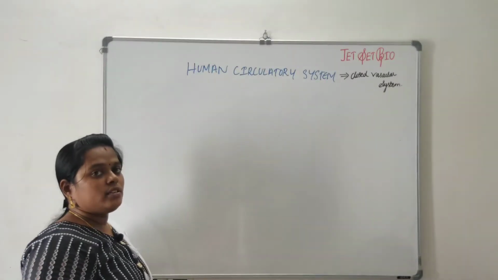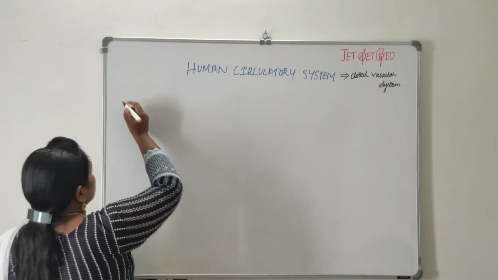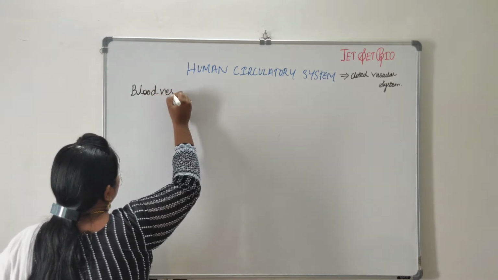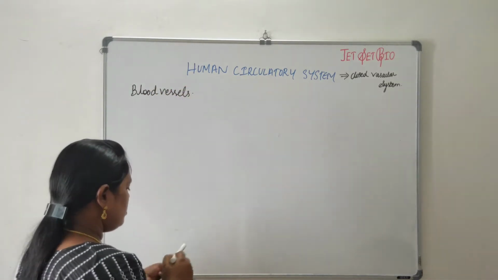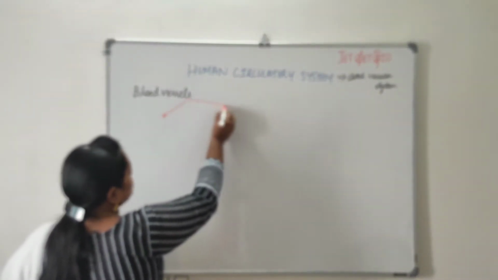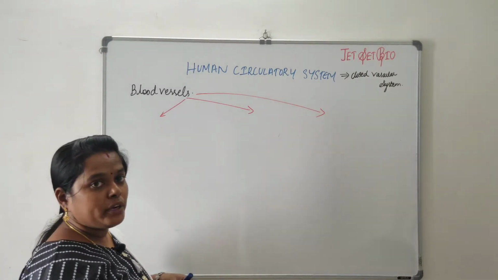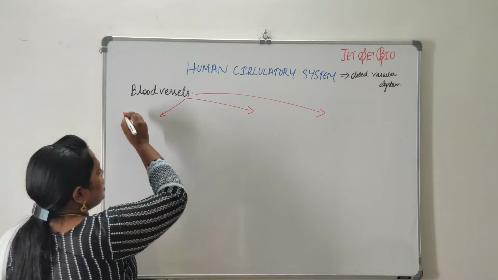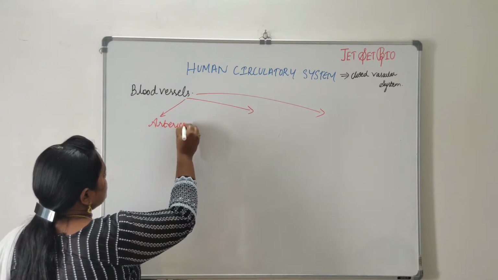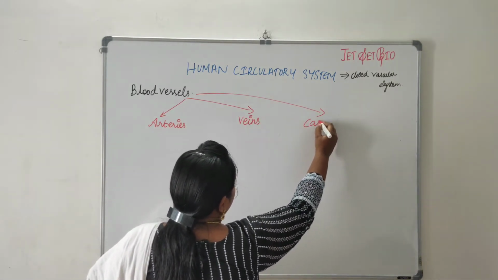So we have seen that the blood vessels are the ones which carry the blood to different locations of the body. Now we will be seeing about the blood vessels. The blood vessels are the ones who are going to carry what? The blood to all parts of the body. The blood vessels are categorized as arteries, veins and capillaries.